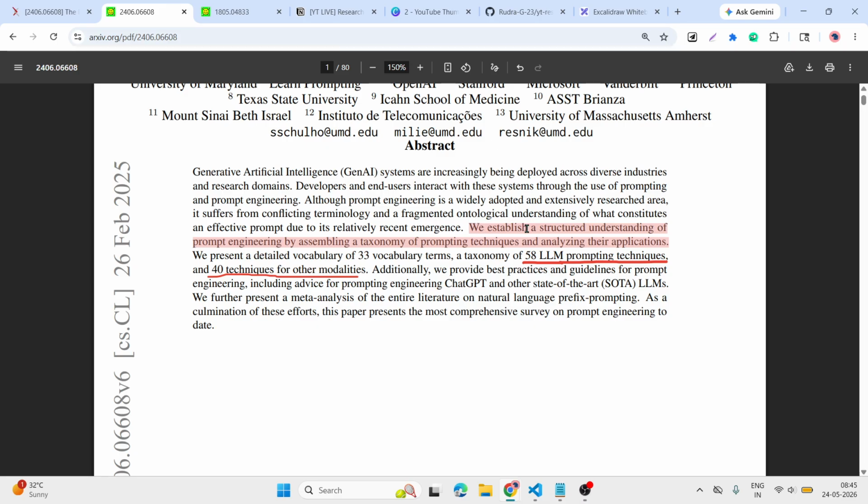So we established a structured understanding of prompt engineering by assembling a taxonomy of prompting techniques and analyzing their applications. In this, we are using 58 LLM text-based techniques and 40 techniques of other modalities.